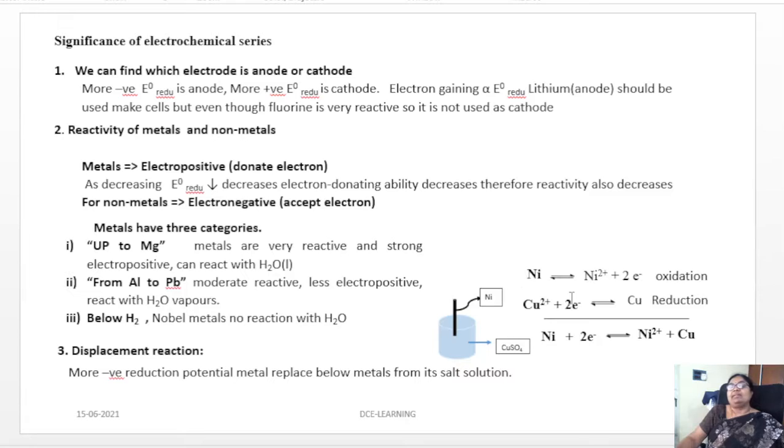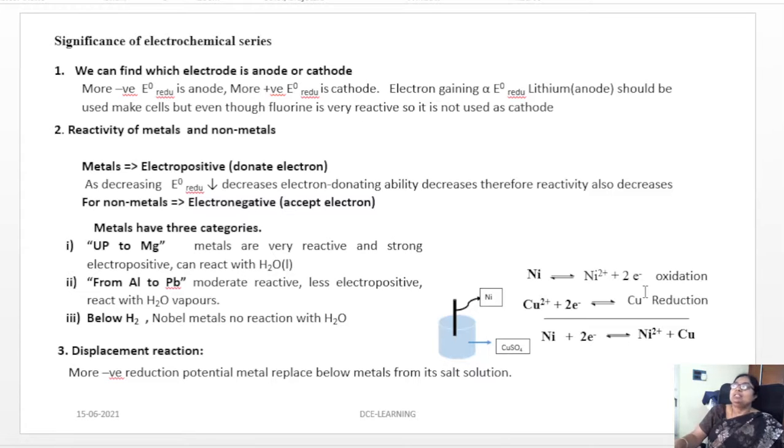For example, a nickel rod dipped into copper sulfate undergoes a displacement reaction, what we call a metal displacing another from its salt solution. Here, nickel and copper are put in copper sulfate, and there is a difference in the standard electrode potential between nickel and copper.